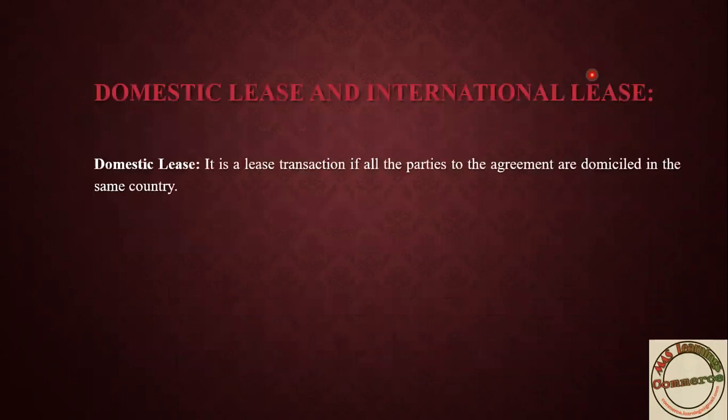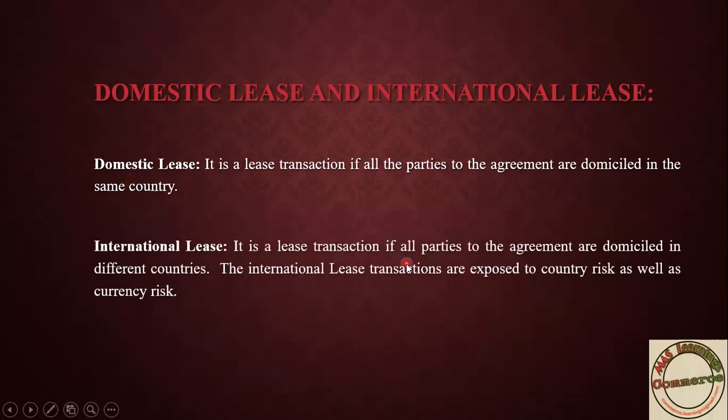Now domestic and international lease. This is very simple. It is a lease transaction where all parties, that is lessor and lessee, are from the same country. It is known as domestic lease, whereas if the lessee, the lender or the lessor are from different countries, this is meant to be international lease. Under international lease, both country risk as well as currency risk will occur.